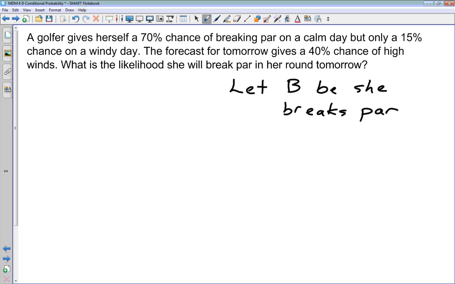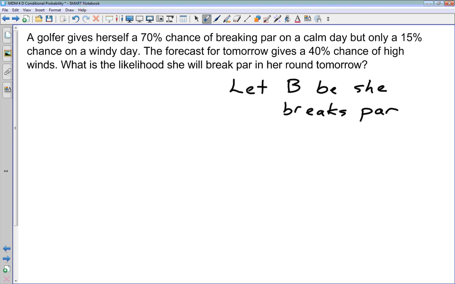What other sort of event are we interested in here? Well, they tell us that she's got a 70% chance of breaking par on a calm day, but only 15% chance on a windy day. So whether or not she breaks par depends on whether the day is windy or calm.